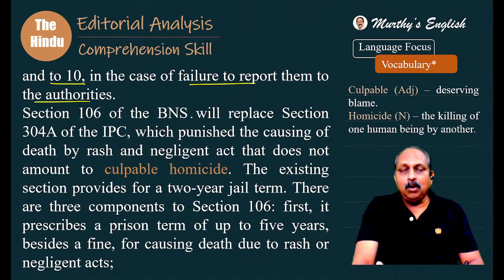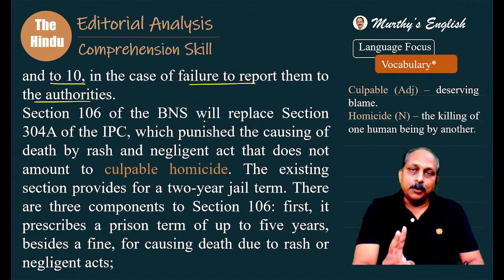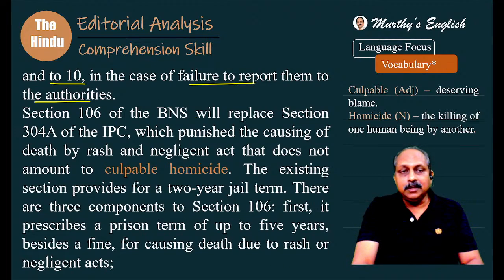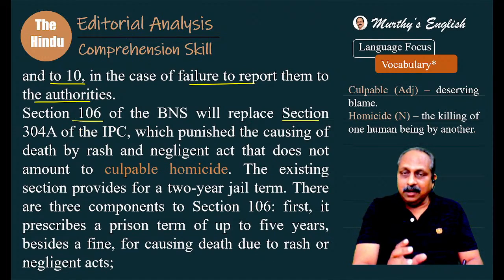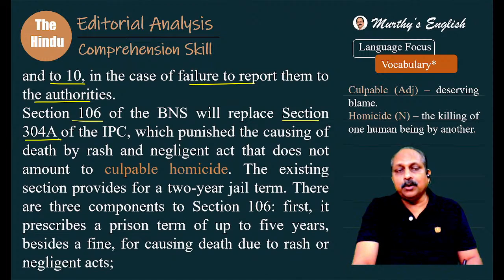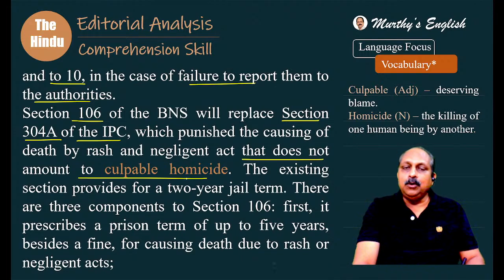In the past, based on Section 304A, 2 years. Now, based on Section 106, 2 years to 5 years. In some cases, if they do not inform the authorities, it may go up to 10 years. Section 106 of the BNS will replace Section 304A of the IPC, which punishes the causing of death by a rash and negligent act that does not amount to culpable homicide.